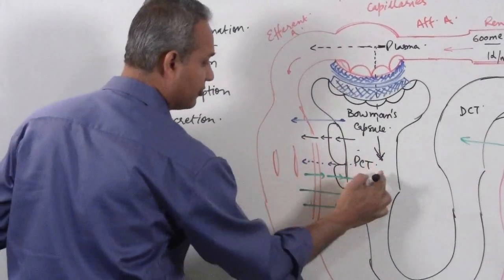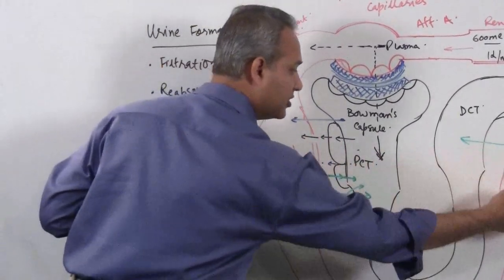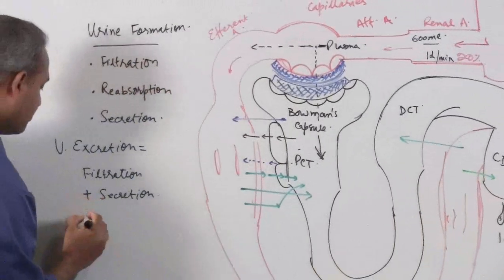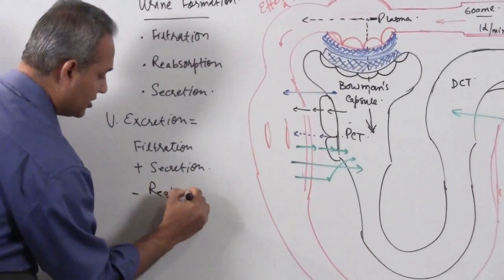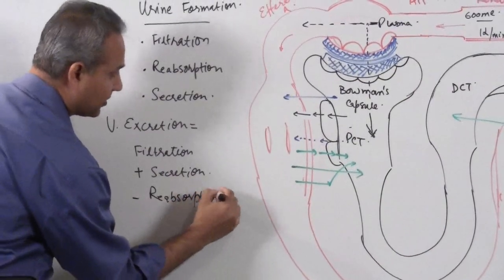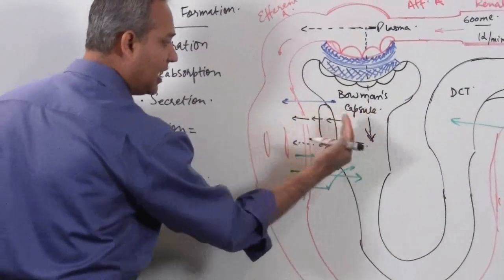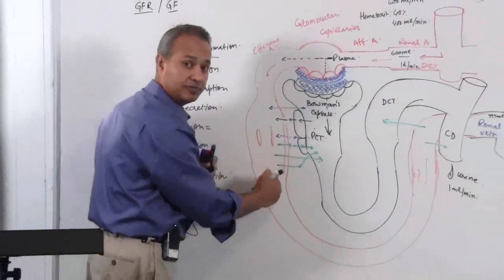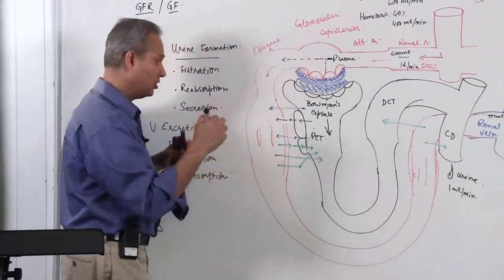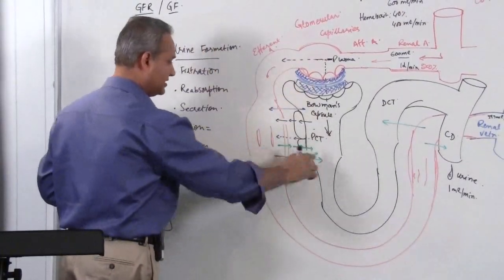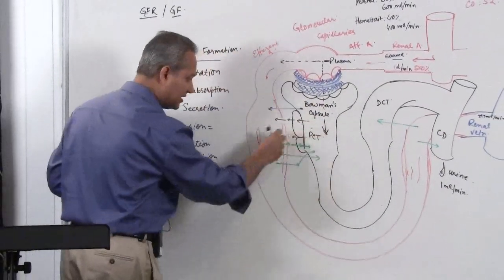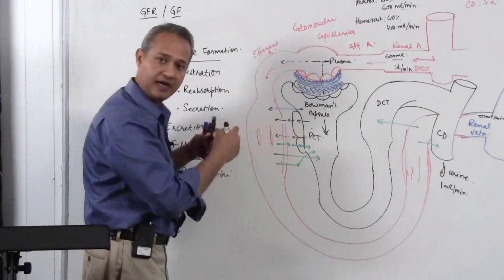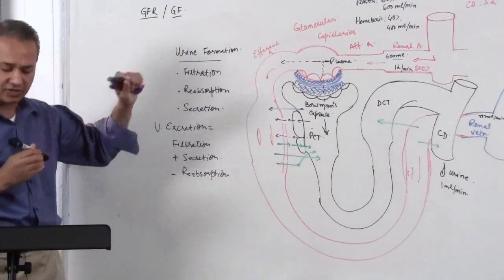Everything which is moving out from peritubular capillaries into the lumen, secretion, minus reabsorption. That is substances which have been picked up from the nephron lumen back into the peritubular capillaries. So filtration plus secretion, that is everything which goes into the lumen, then reabsorption, that is everything which we pick back up. So that is urinary excretion.